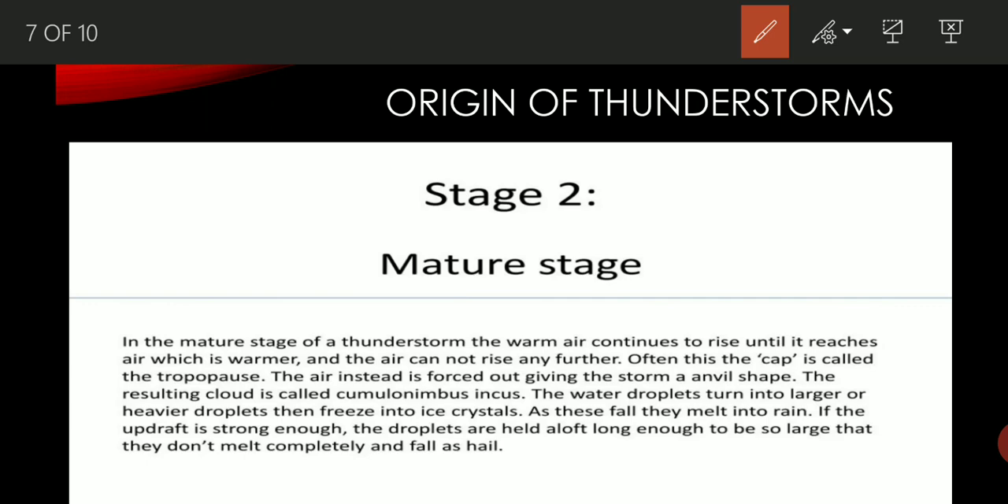The heavier droplets then freeze into ice crystals. As these fall, they melt into rain. If the updraft is strong enough, the droplets are held aloft long enough that they don't melt completely and they fall as hail.